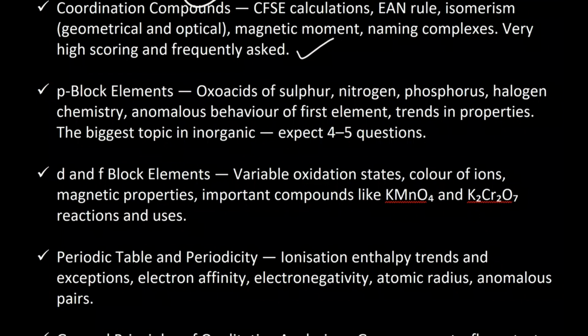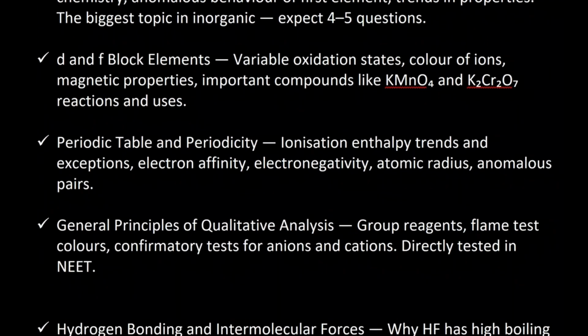Then d and f block elements, particularly this point, KMnO4 and K2Cr2O7, color of the ions are super important. Oxidation states, and what kind of redox reaction happens here. Those questions we are pretty much expecting this attempt.